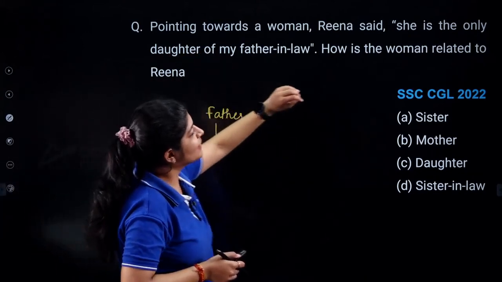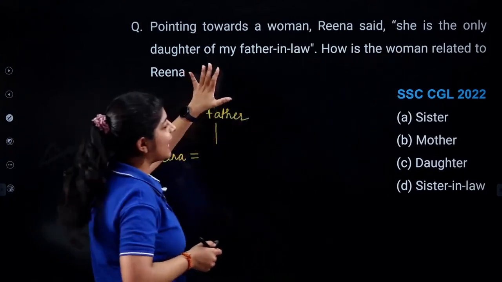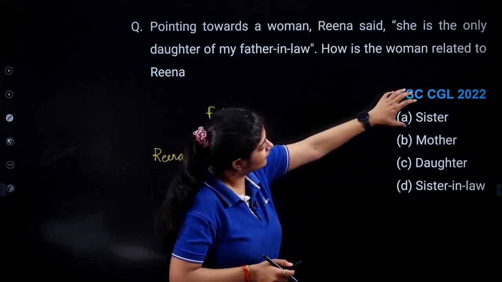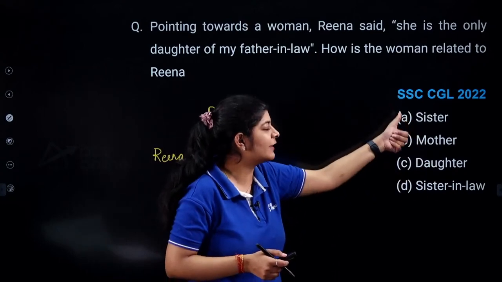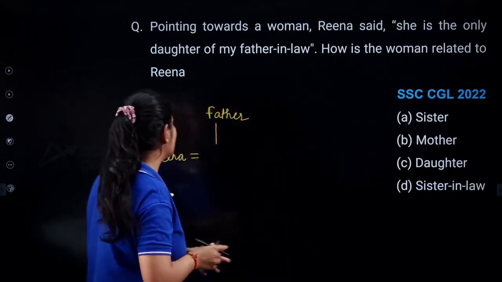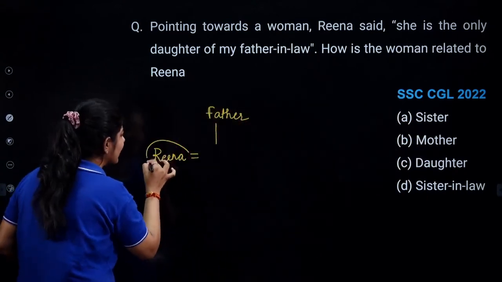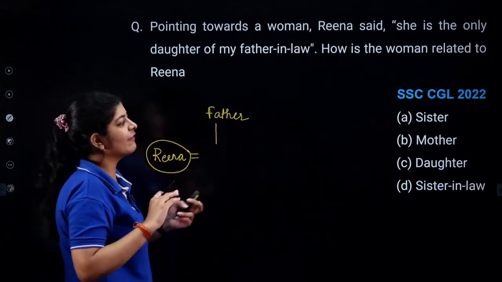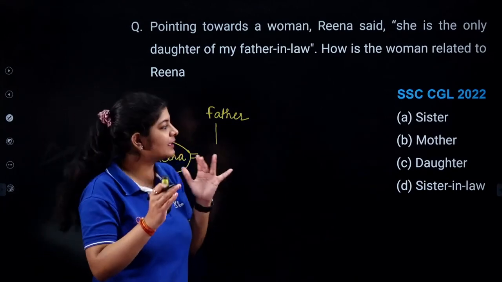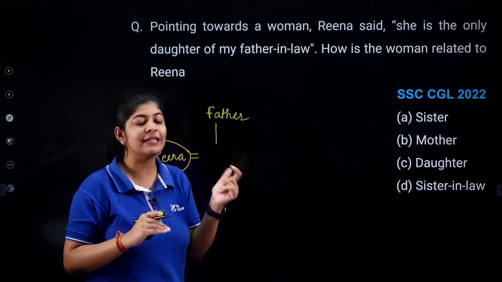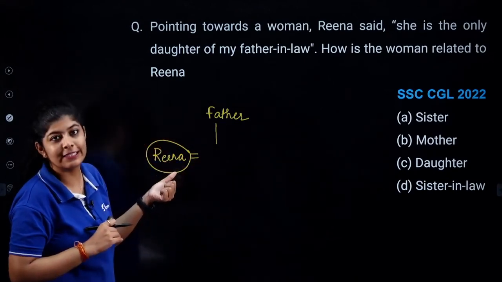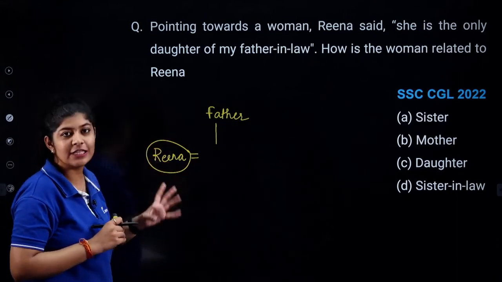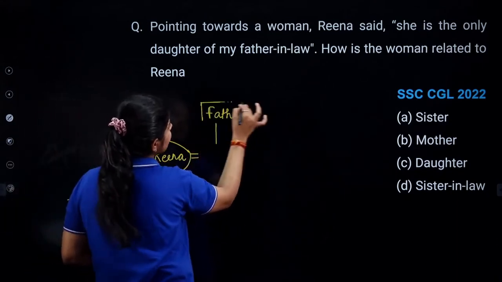She is the only daughter of my father-in-law. Now, how is the woman related to Reena? As all the options are in the female category, we are going to consider Reena as female. Apart from that, if we are having options like brother, sister, mother, father, at that time we are not going to draw it like this, right? We considered Reena as female over here, and this is a father.